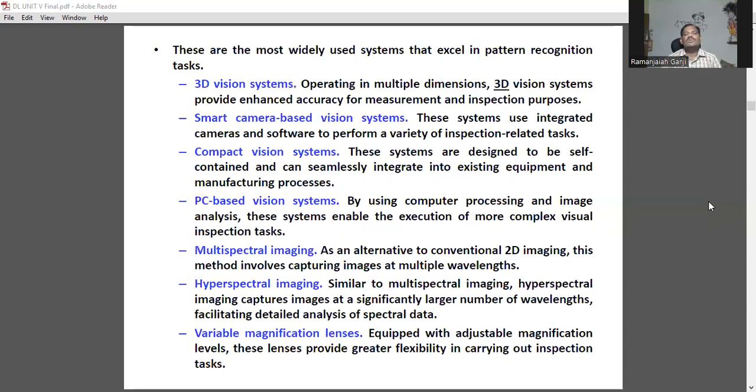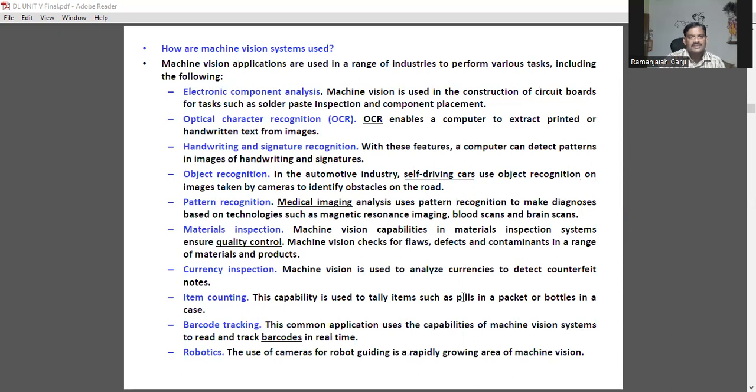So, what are the most widely used systems that excel in pattern recognition tasks? First one, 3D vision system, that is multiple dimensions, 3D images. Smart camera based vision systems, compact vision systems, PC based vision systems, multispectral imaging, hyperspectral imaging, variable magnification lenses.